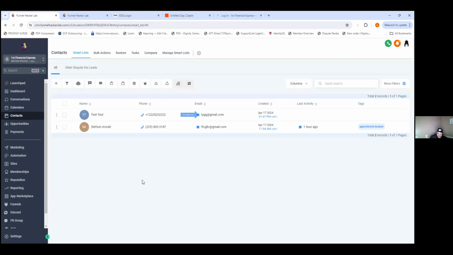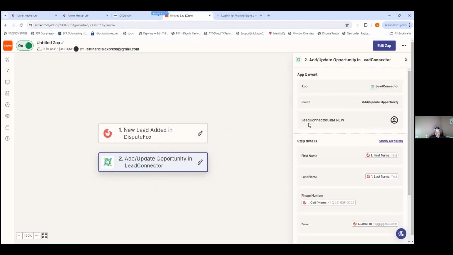All right, so now go to Zapier. Okay. So let's rename this one here: Dispute Fox to CRM. And we're just going to do the same thing but opposite now. I got you. That's good.